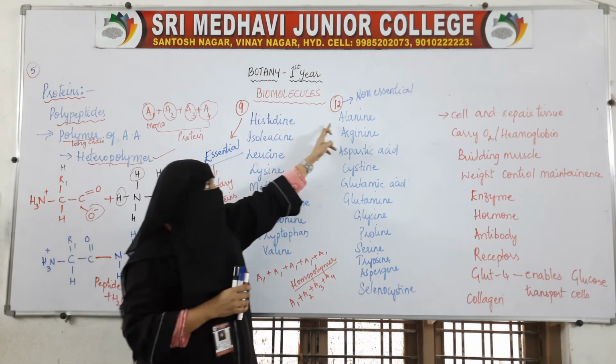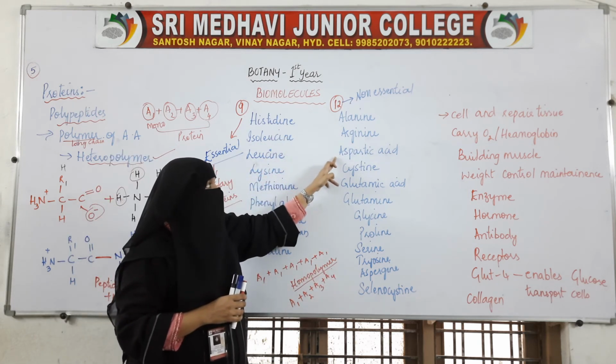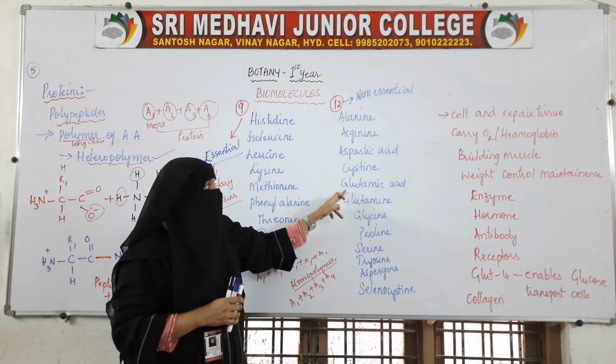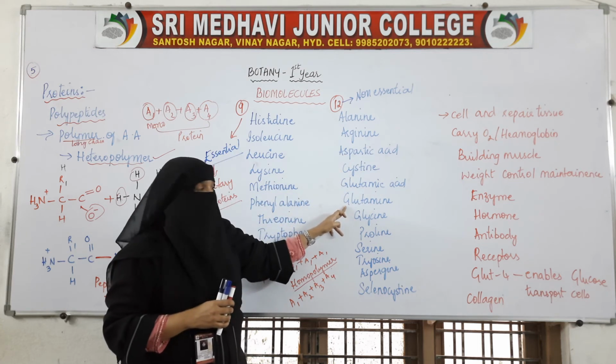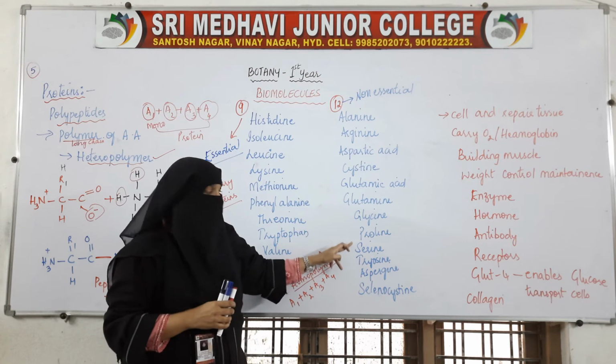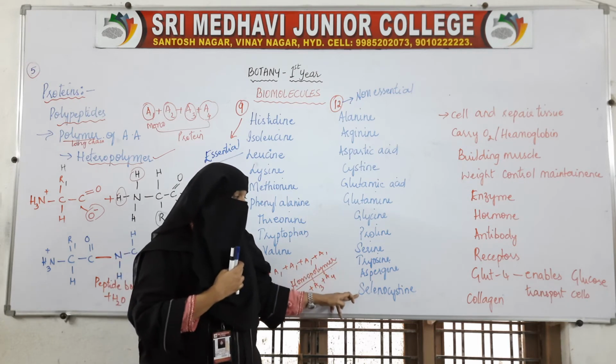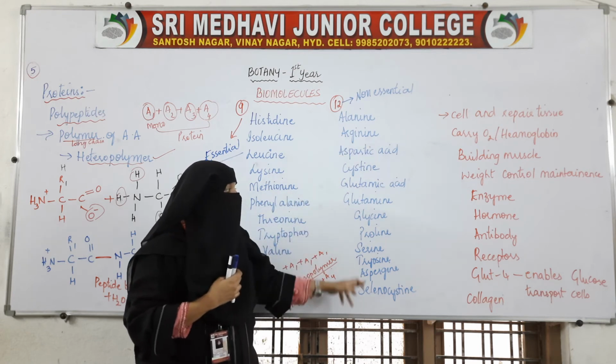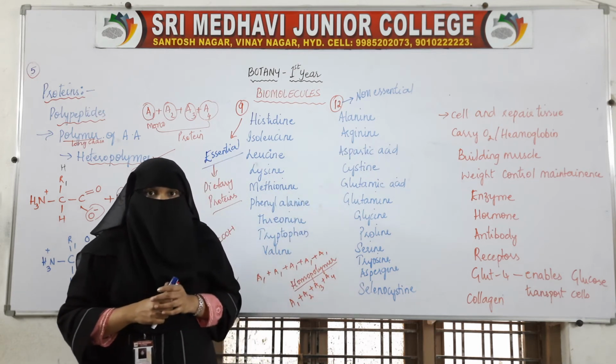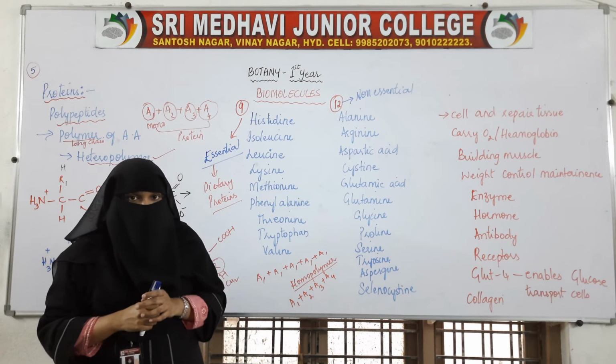Among the non-essential amino acids, we have alanine, arginine, aspartic acid, cysteine, glutamic acid, glutamine, glycine, proline, serine, tyrosine, asparagine, selenocysteine. These are the 12 non-essential amino acids which will be produced by our body.